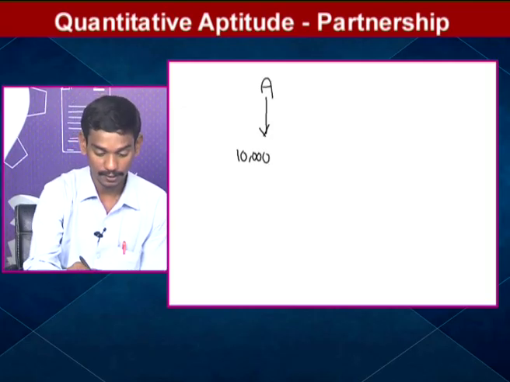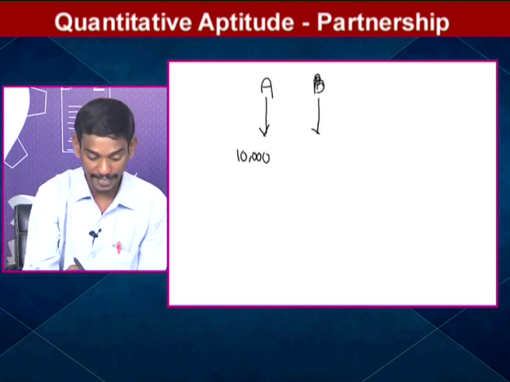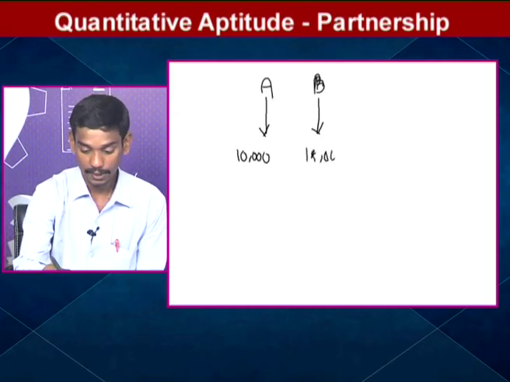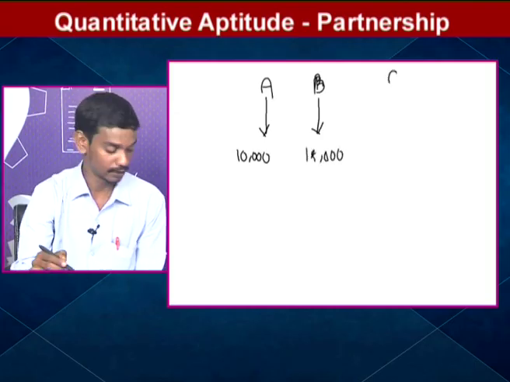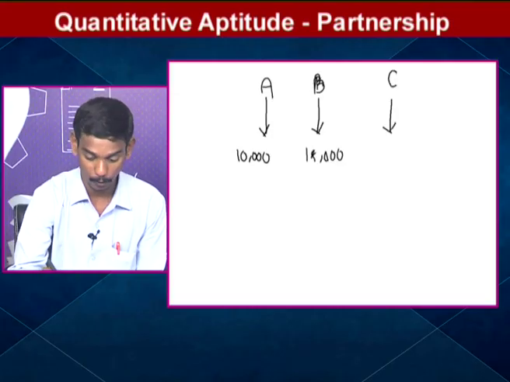After 6 months, B joined the business with how much investment? 18,000 rupees. And C joined the business with an investment of 20,000 rupees.